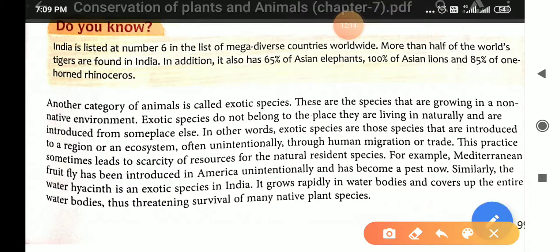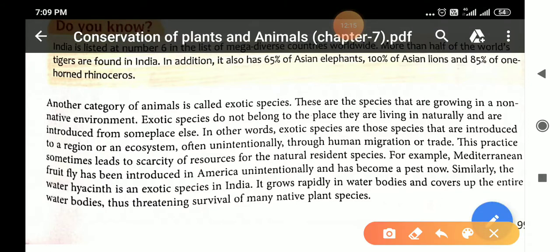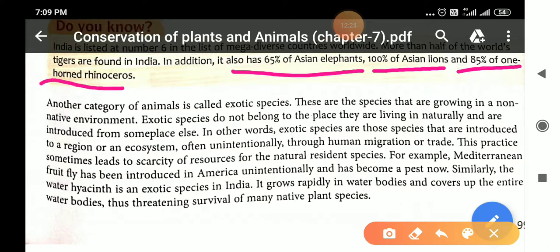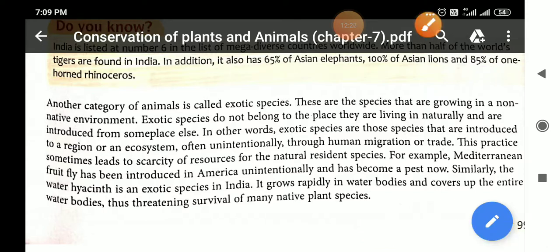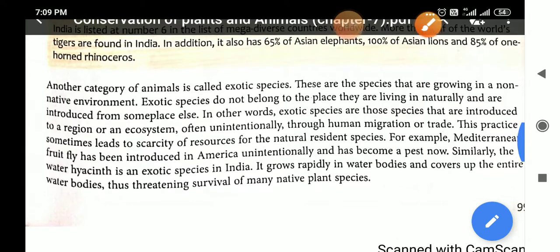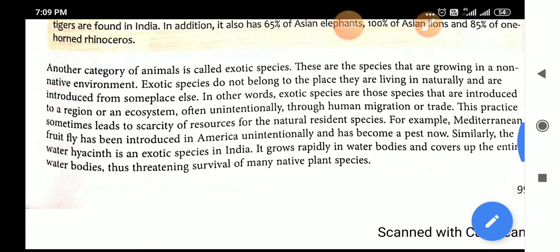It also has 65% of Asian elephants, 100% of Asiatic lions, and 85% of one horned rhinoceros. So, India is known as mega biodiversity.